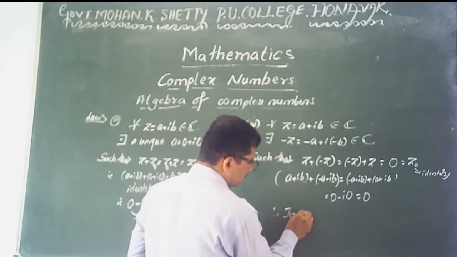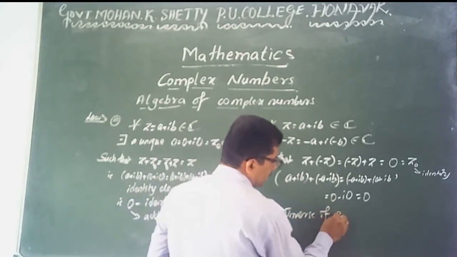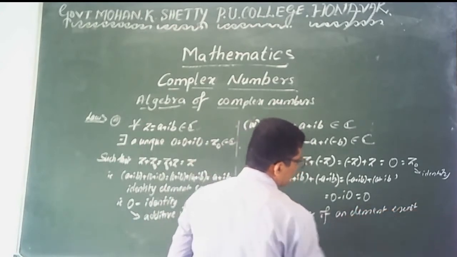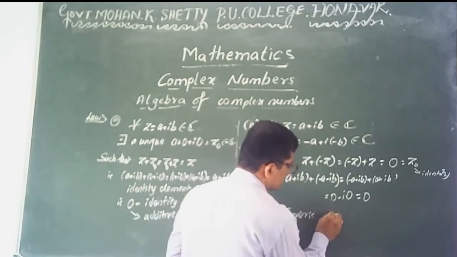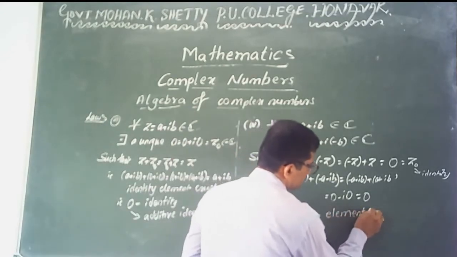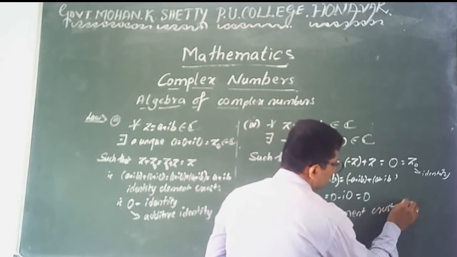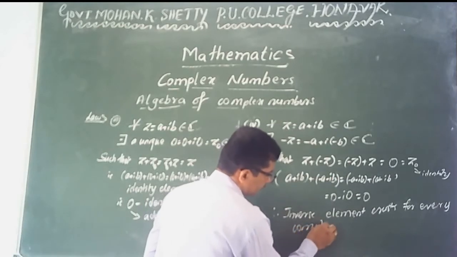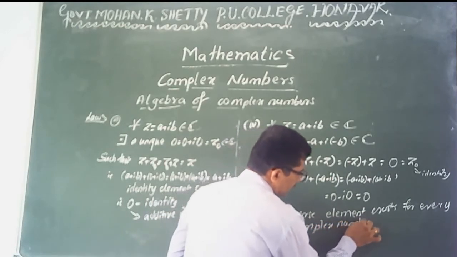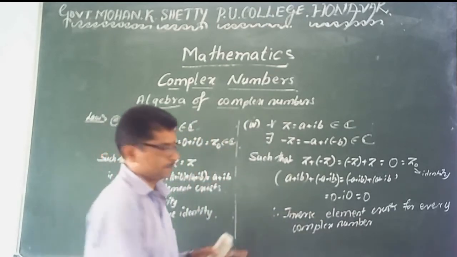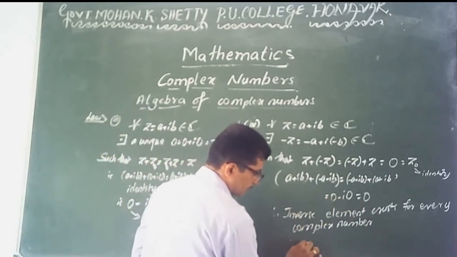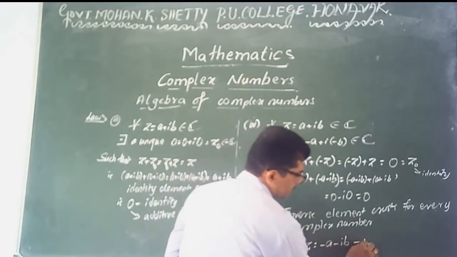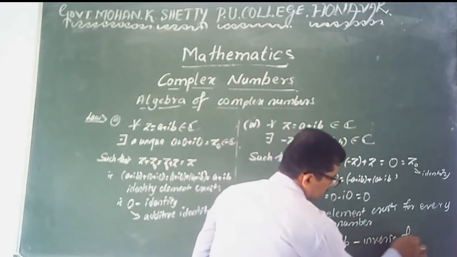The inverse element exists for every complex number. Is it clear? Therefore, minus z, or minus a minus i into b, is the inverse of z.